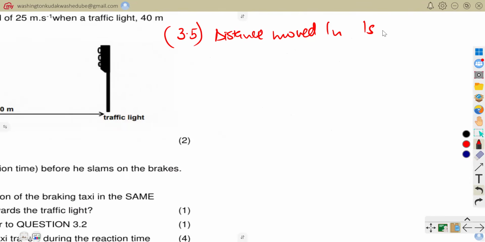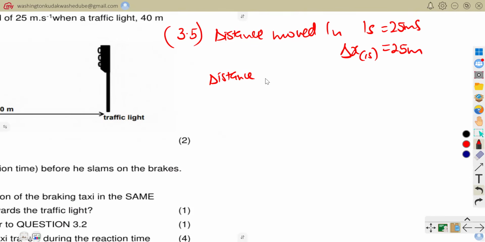That distance is equal to what? 25 meters. We calculated that distance already. So the distance moved in 1 second is 25 meters; that is the distance that the taxi driver moved in 1 second. What about the distance moved in 2 seconds?